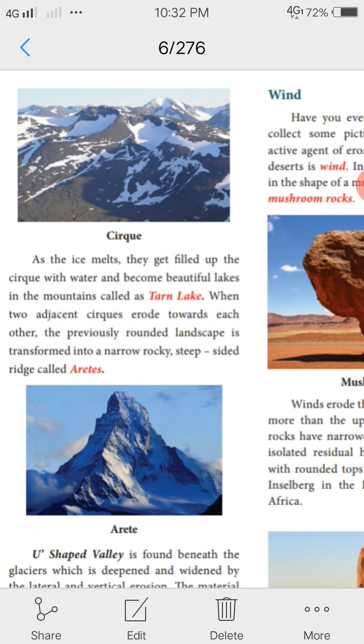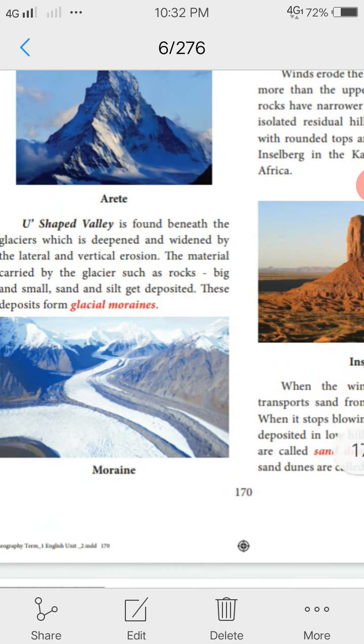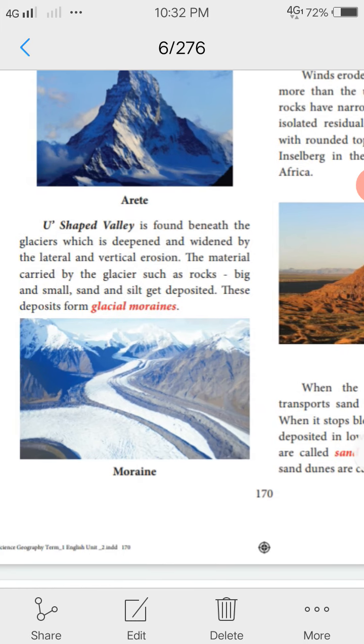So when two adjacent cirques erode towards each other, the previously rounded landscape is transformed into a narrow, rocky, steep-sided ridge called Arete. Then U-shaped valley, it also formed in the glacial movement. So U-shaped valley is found beneath the glaciers, which is deepened and widened by the lateral and vertical erosion.